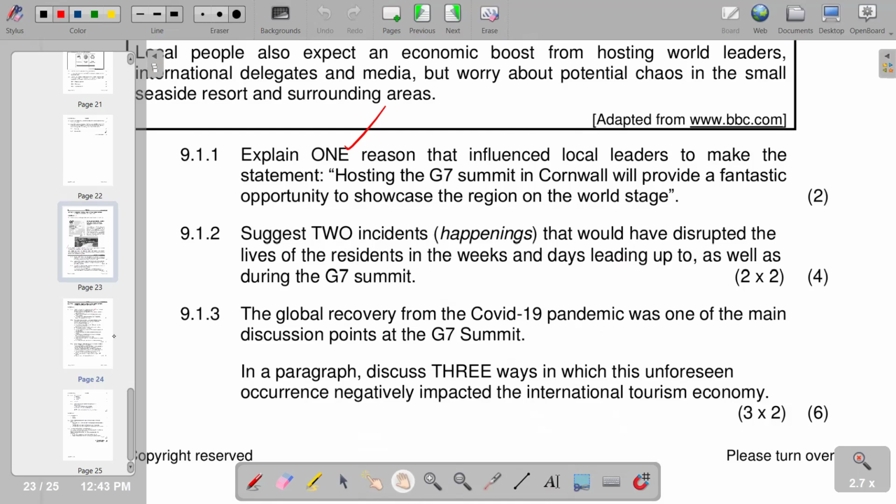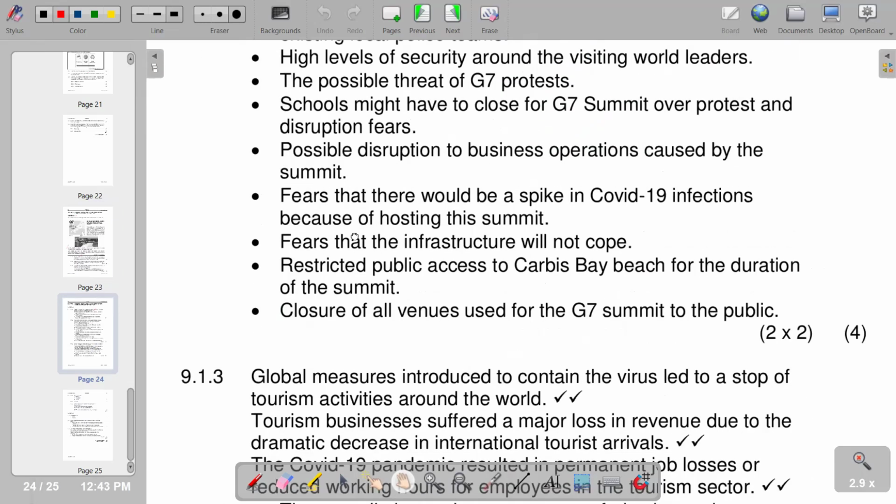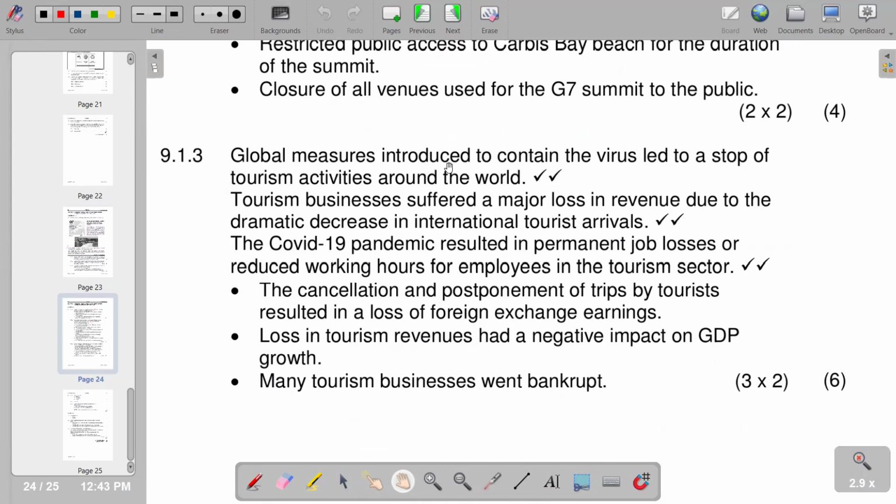So within that context, we also have responses that are aligning to that. We're saying global measures introduced to contain the virus led to a stop of tourism activities around the world is one of the points. And the tourism business suffered a major loss in revenue, so loss of revenue due to the dramatic decrease in international tourist arrivals.